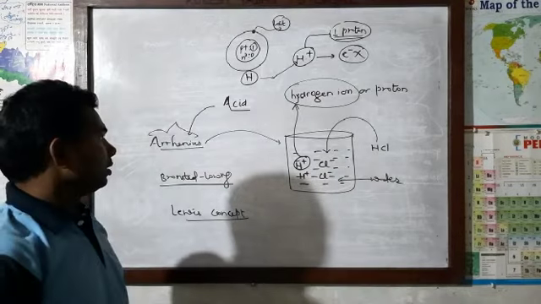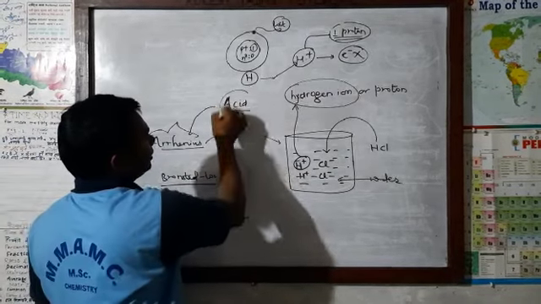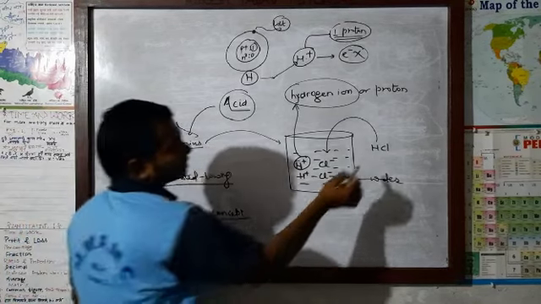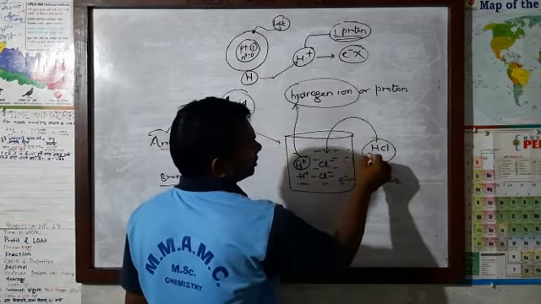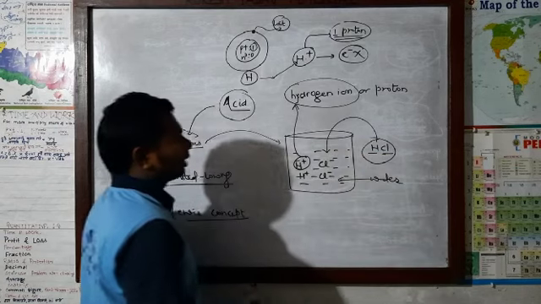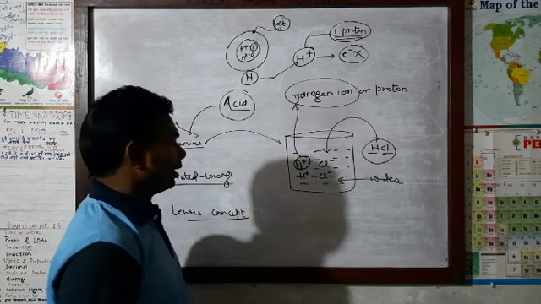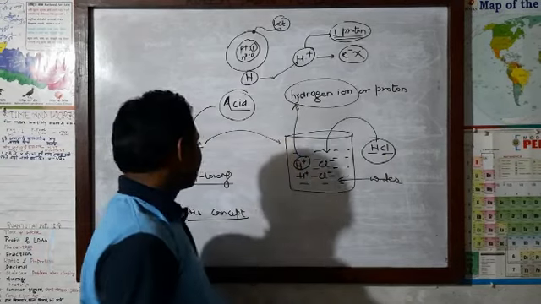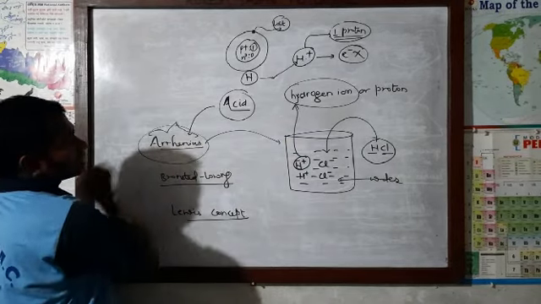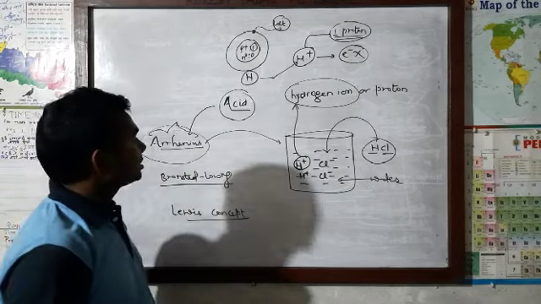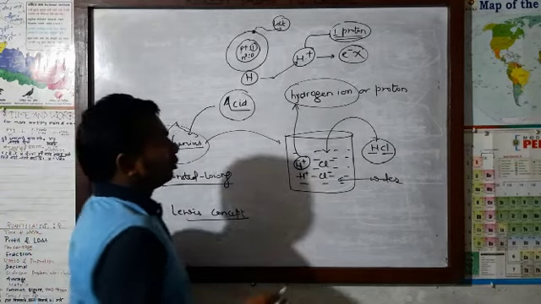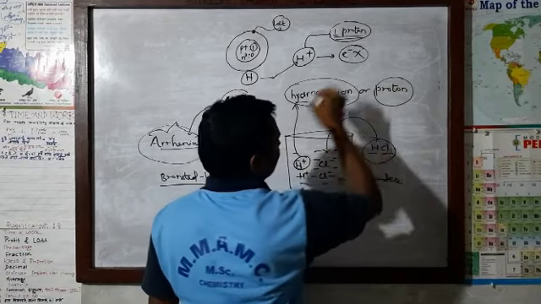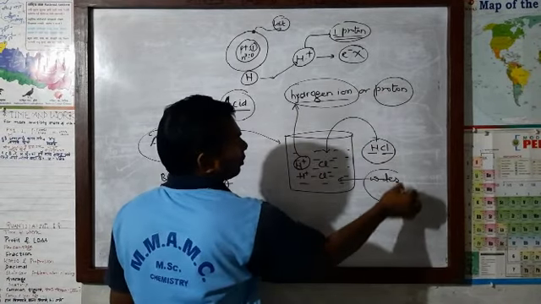We can simply define acid as a compound. Acid is a compound, since there is hydrogen element and here is another, chlorine element. According to the Arrhenius concept, acid is a hydrogen compound also. Or simply we can say acid is a compound which gives off hydrogen ion or proton when dissolved in water.